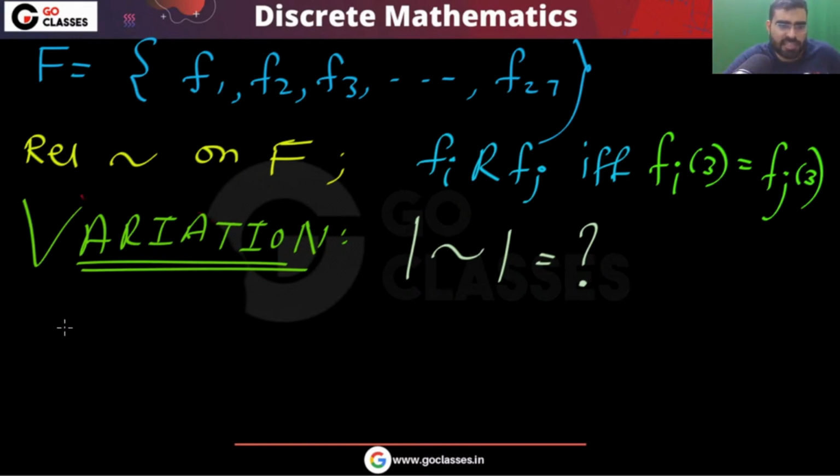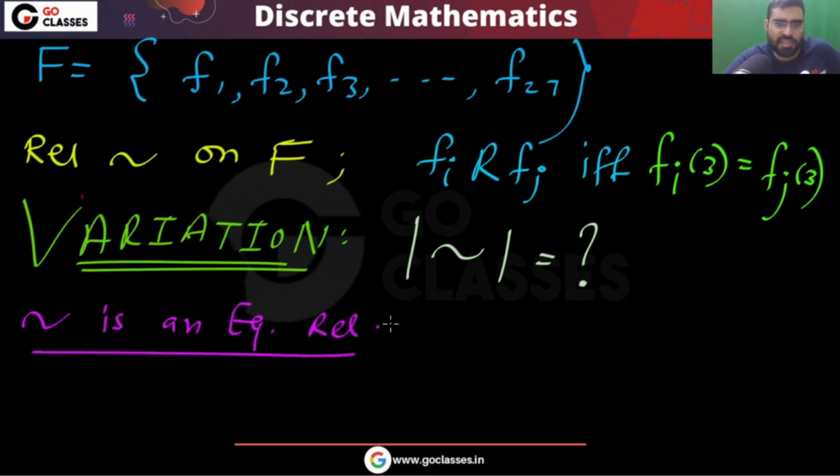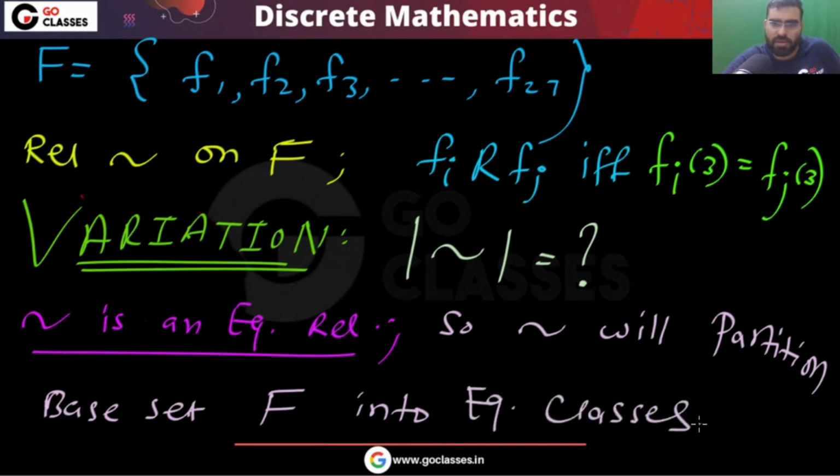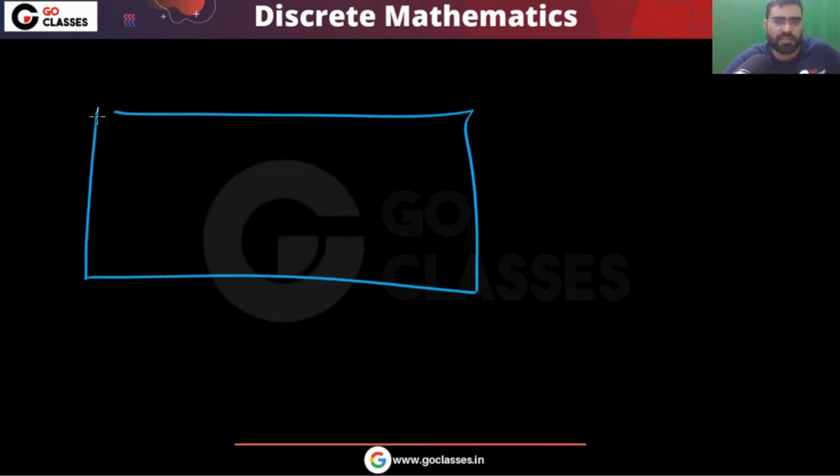See, you have 3 equivalence classes, right? Correct? You can notice this is an equivalence relation. So what will it do? It will partition the base set, capital F, into equivalence classes. So this is your base set, and for this base set we got equivalence classes.